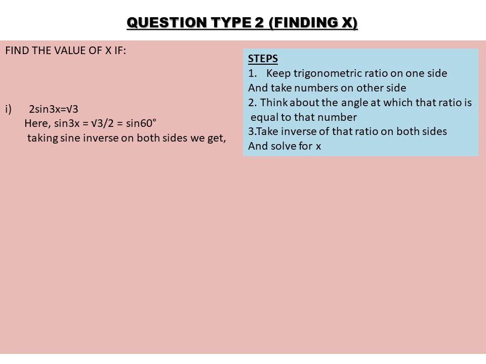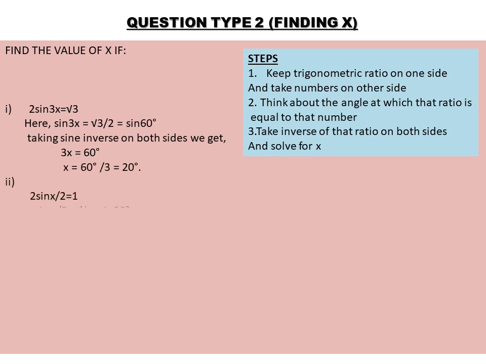The third step is to take the inverse of that ratio on both sides. Sine is given, so take the inverse of sine, that means sine inverse on both sides. Obviously we can't cancel like this; we just need to take the inverse of that. So sine inverse and sine will cancel each other. Taking sine inverse on both sides, you will get 3x is equal to 60, and then just solve for x. So x is equal to 60 upon 3, that is 20 degrees.